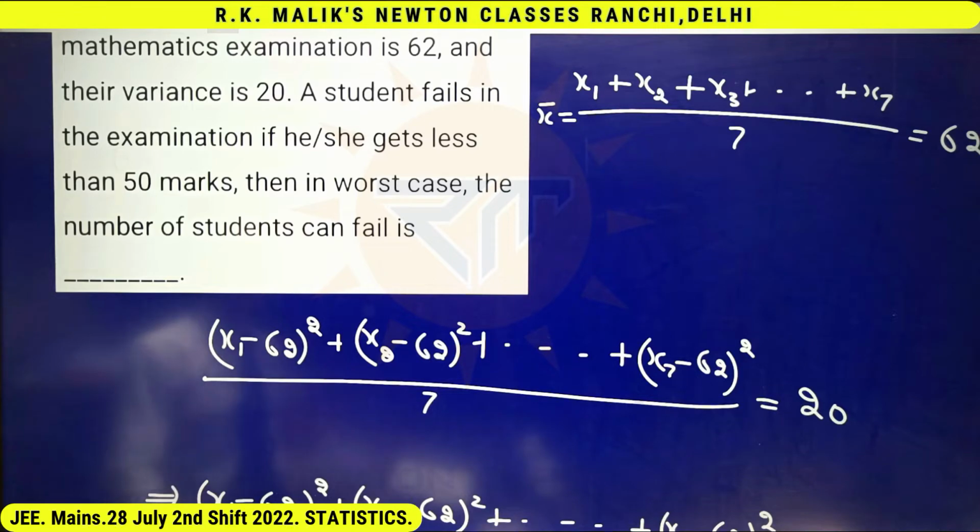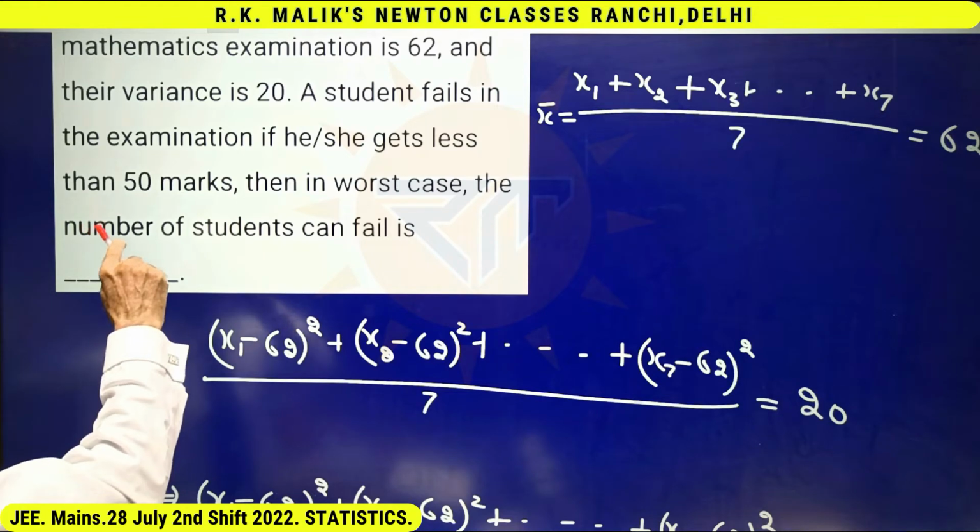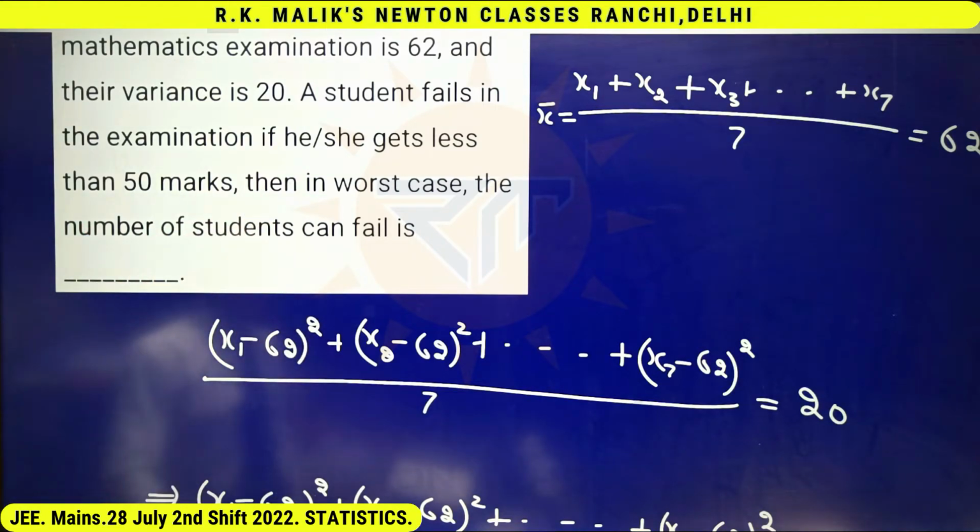The question may arise in your mind that why I am not checking about 48 or 47. In those cases also the student can fail. Why I am discussing the case of 49 marks only? Because he is telling us in worst case number of students can fail. Even then the situation would not be clear to you, what is the connection between taking 49 marks and the situation of worst case. That you will understand afterwards. Let me start with the case of 49 marks. Now let me see whether it is possible for some student to score 49 marks.